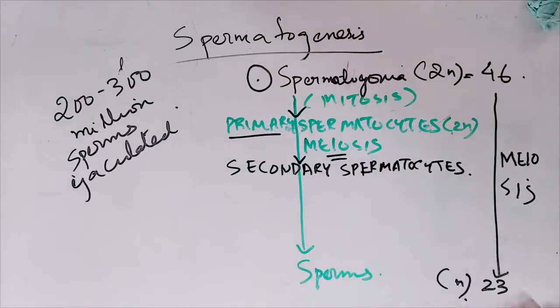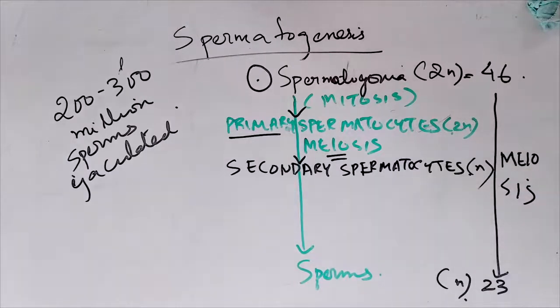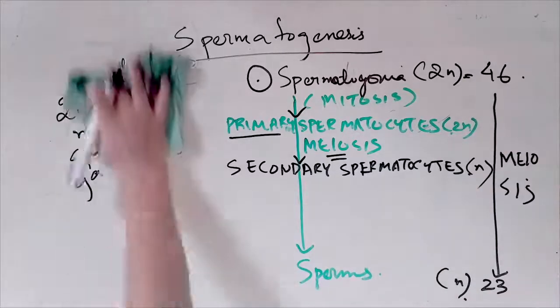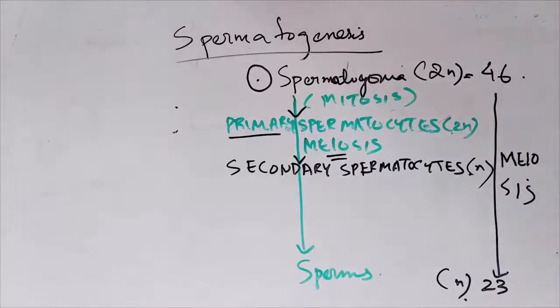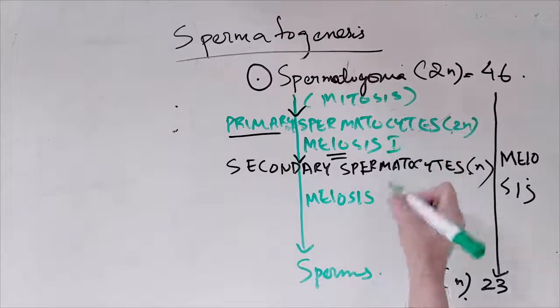After meiosis 1, the chromosome number is halved, right? Good. So we will have two secondary spermatocytes, and they will undergo another meiosis, meiosis 2.